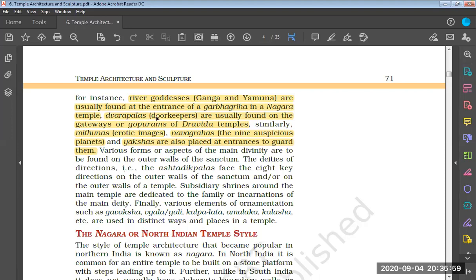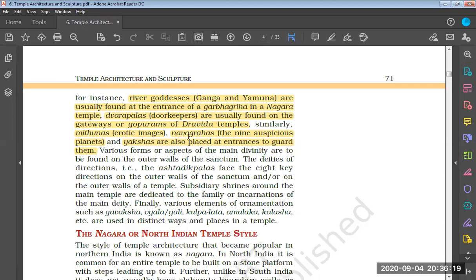Then Dwarpalas, they are the doorkeepers. They are usually found on the gateways or gopurams of the Dravida temples. Similarly, Mithunas, they are erotic images where a couple is shown together in some romantic posture.